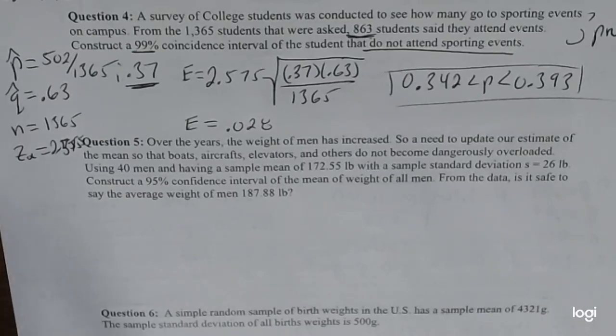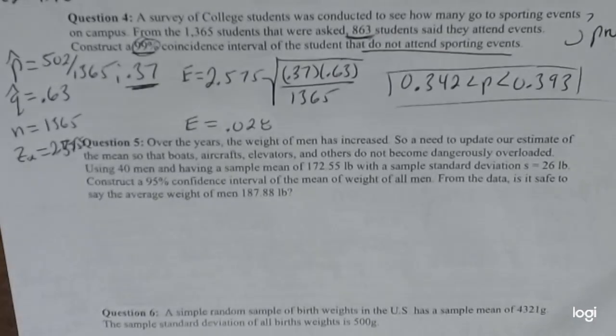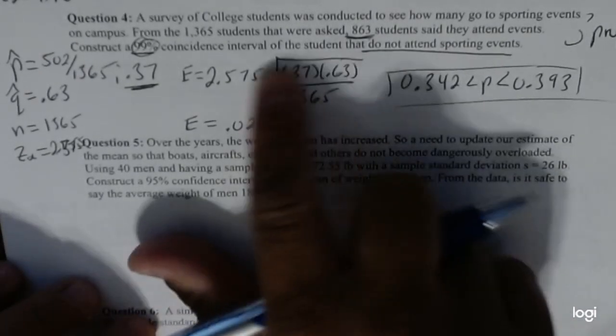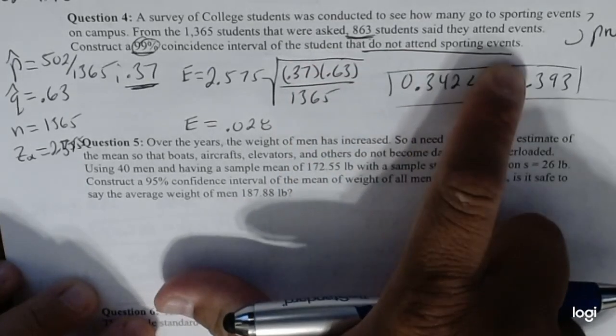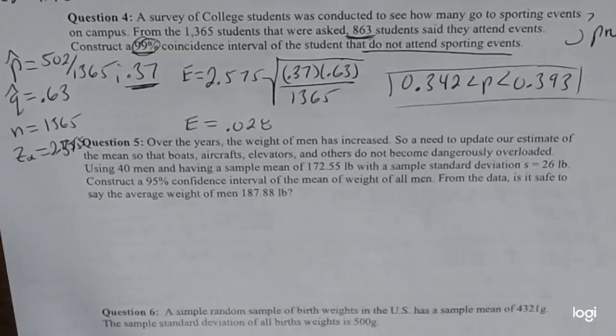Right? And then finally, the interpretation will be, we are, in this case, 99% confident that the population proportion of students that do not attend sporting events is between that number and that number. And that finishes up the problem here.